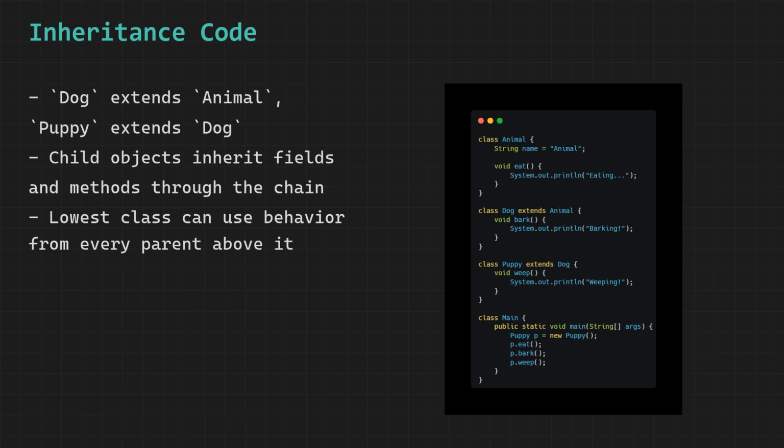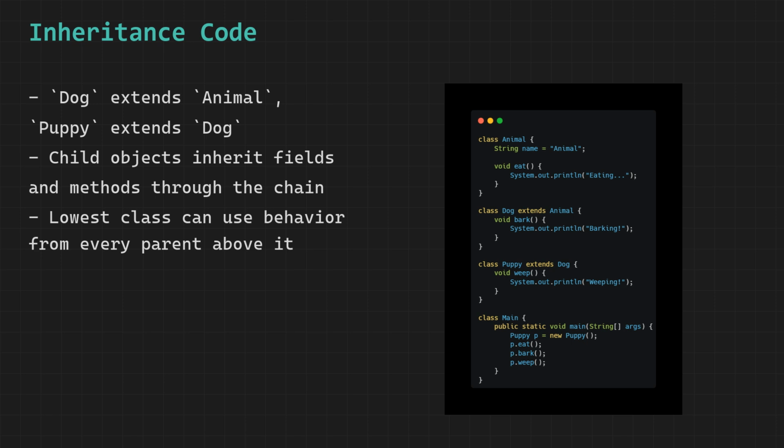Puppy also has access to everything Dog has, which includes bark. And since Dog already inherited from Animal, Puppy also has access to eat and the name field. So Puppy has four things available: name, eat, bark, and weep. Puppy did not write any of the first three. It simply inherited them through the chain.